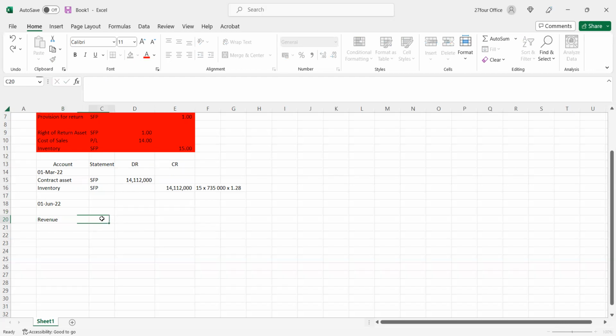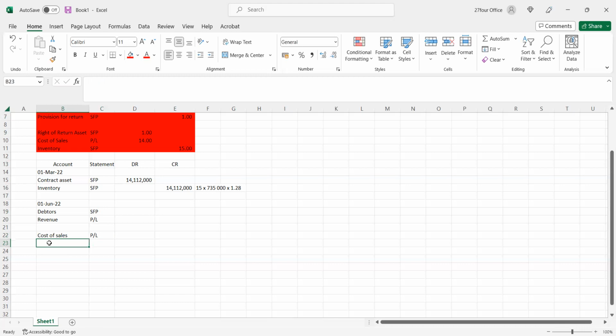For every credit, there must be a debit. When we make a sale, it can be one of two ways, cash or on credit. If it was cash, we say debit bank, but we know it was not for cash. Therefore, we have to say debit debtors. And this would be SFP. We'll come to the amount now. And now we can recognize cost of sales. Because there was a sale, we can now recognize cost of sales. And this will be P&L.